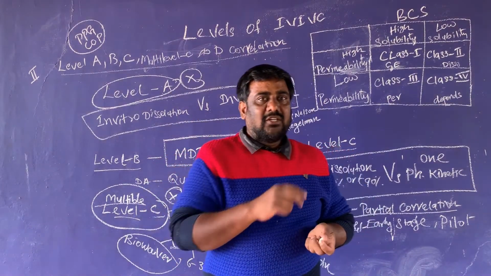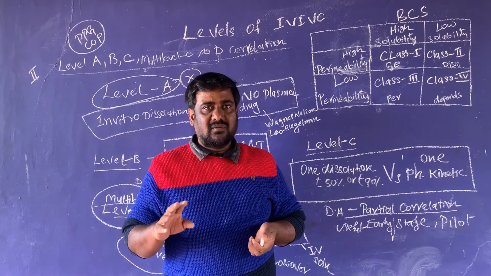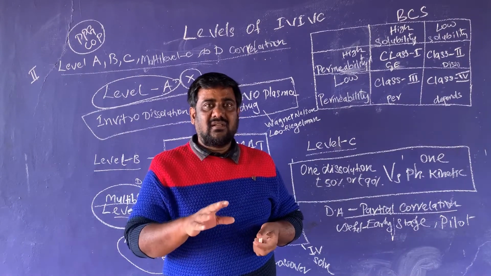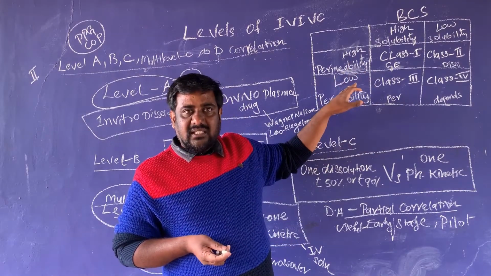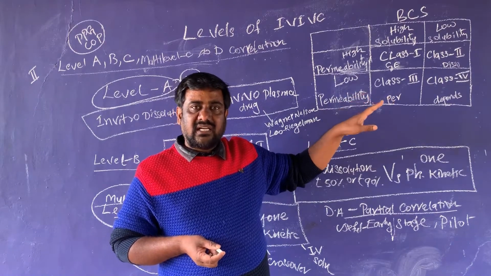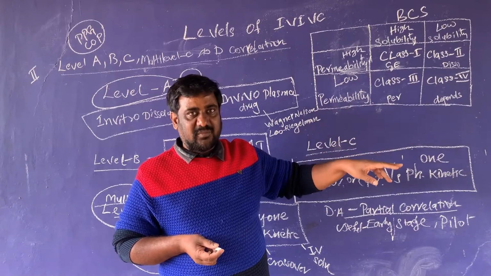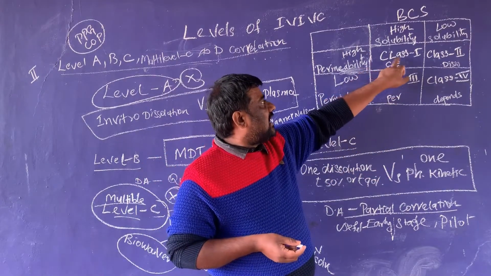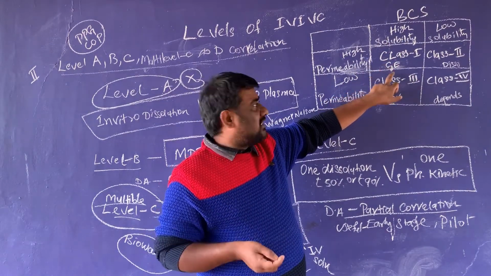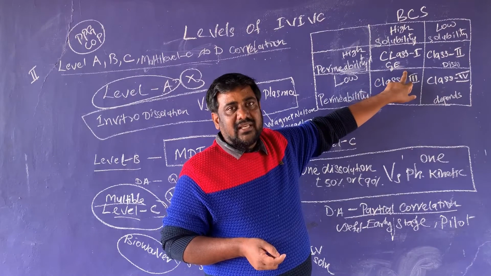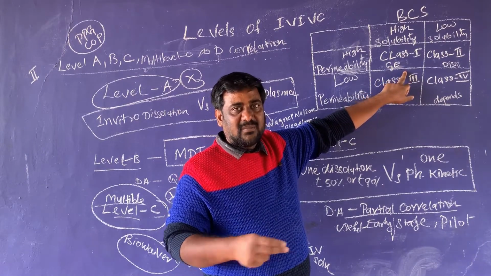So why do we want to study this? Because if the solubility is more, the dissolution is more. If solubility is less, the dissolution rate will be controlled. So based on this, the rate of release or rate of dissolution or rate of absorption is determined. If the drug is class 1 type, that means high soluble, high permeable, the absorption rate is based on gastric emptying. So gastric motility will control or determine the speed of absorption.